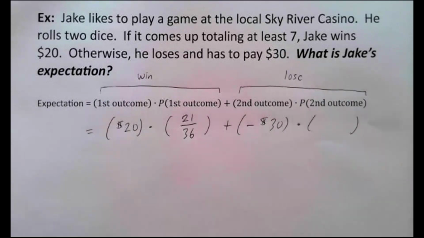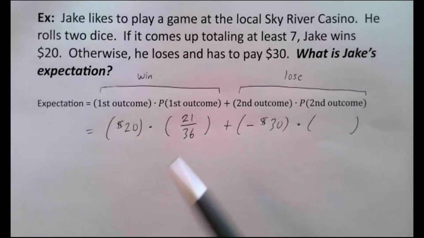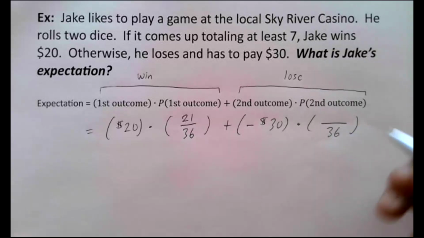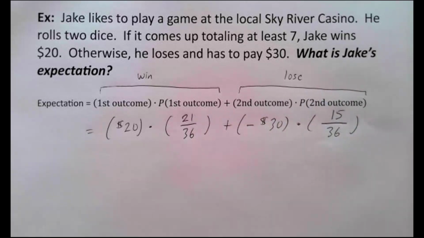I don't know that we need to go look at the chart again. I mean, I think if he wins 21 out of the 36 times, you should be able to figure out how often he loses out of 36. Basically 36 minus 21. If you go 36 minus 21, you should see that that's 15. I mean, I think it's logical for me to say if he wins 21 out of 36 times, he's going to lose 15 out of 36 times.